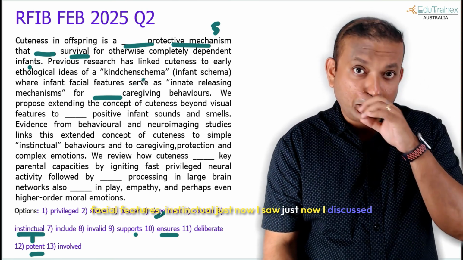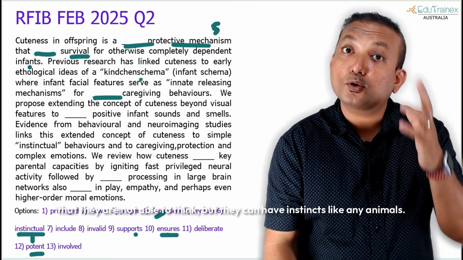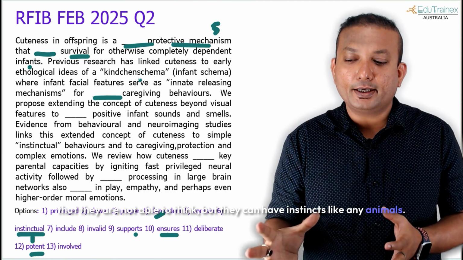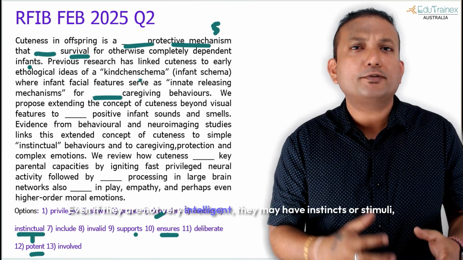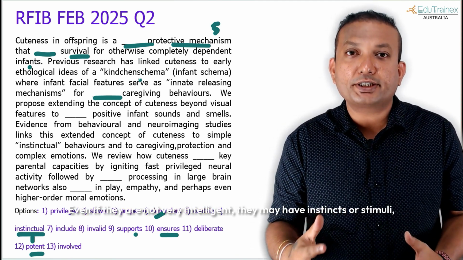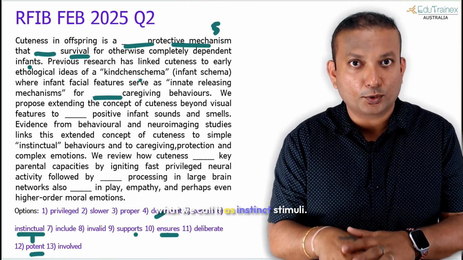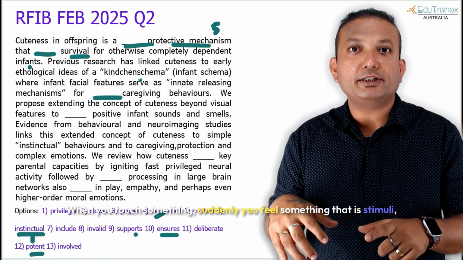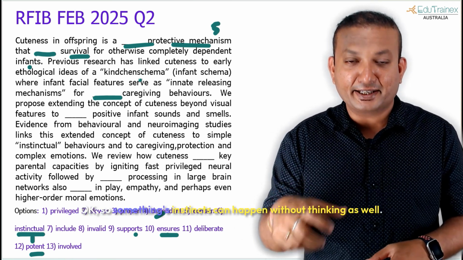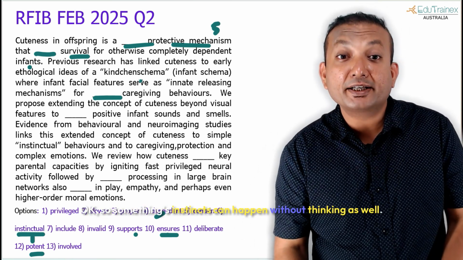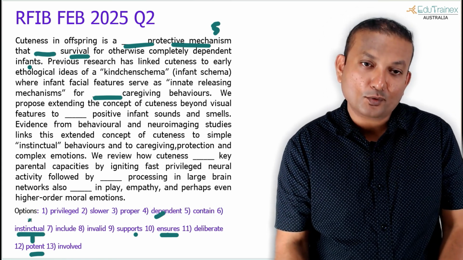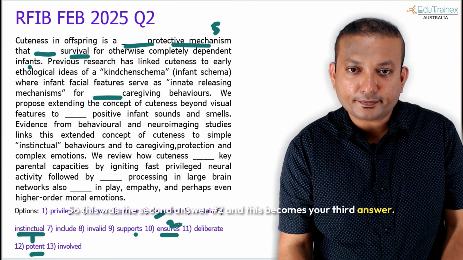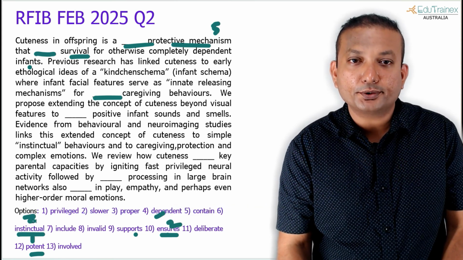Just now I discussed that they are not able to think, but they can have instincts like any animals. Even if they are not very intelligent, they may have instincts or stimuli, what we call instinct, stimuli. When you touch something, suddenly you feel something. That is stimuli, that is instinct. Okay, so some instincts can happen without thinking as well. Okay, I have to correct that one. So this was the second answer, number 2, and this becomes your third answer.